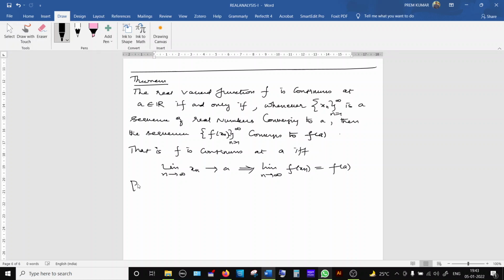We have to prove this. We have to prove the necessary part as well as the sufficient part. So now we will prove the necessary part. We will assume that f is continuous at A. We will prove that whenever there is a sequence xn converging to A, the sequence f of xn converges to f of A.